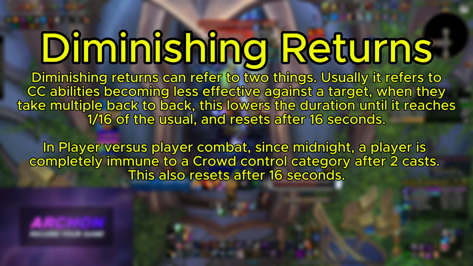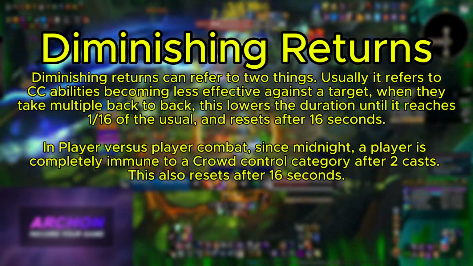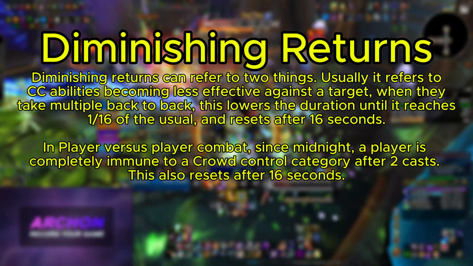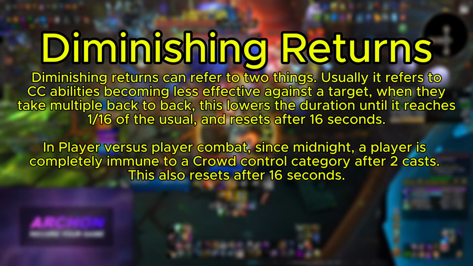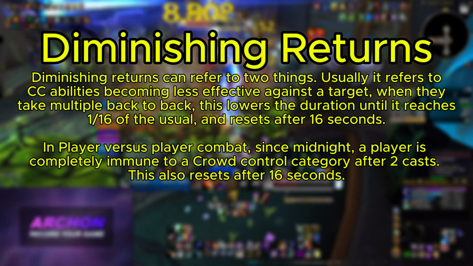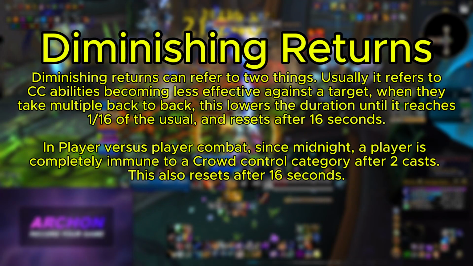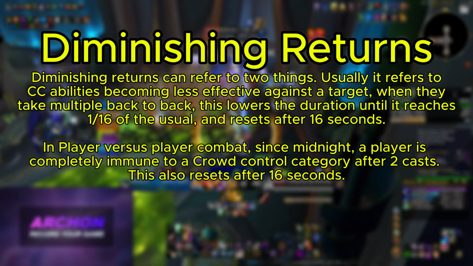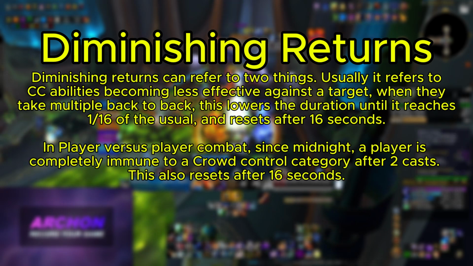However, in player vs player combat, since Midnight, a player is completely immune to crowd control categories after 2 casts. This means if you stun them, the third stun you use, they will be immune to. However, this only applies to CC categories, so a different category, i.e. a disorient, would still affect them.